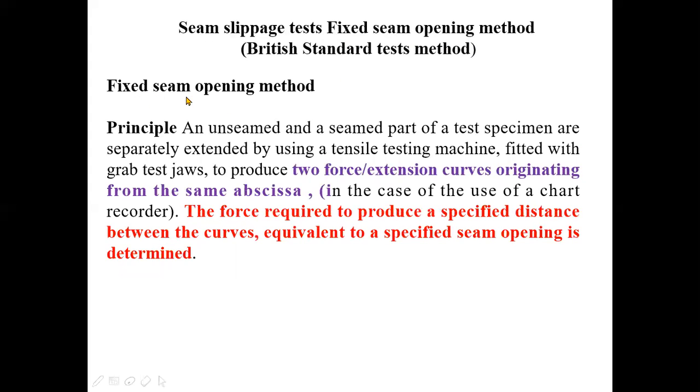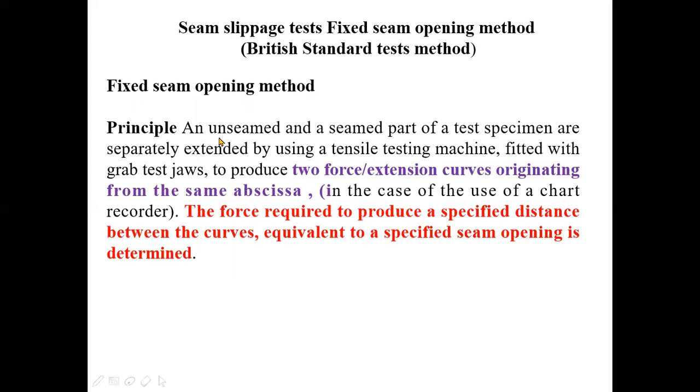Now, this is one of the most popular methods, and here the principle of the test is the fixed seam opening method. That means we will consider a fixed opening of the seam, say 6 millimeter, or sometimes 5 millimeter, and we will measure the load required for this much opening of the seam. So let us see the fixed seam opening method.